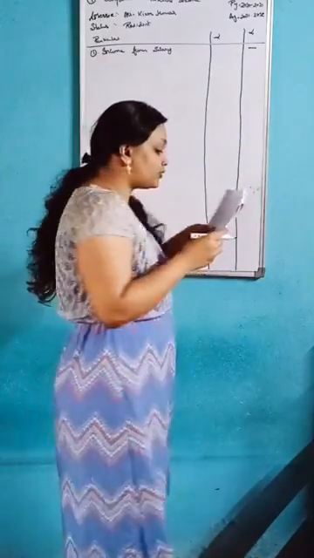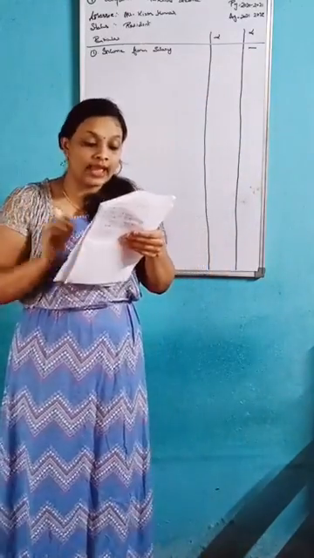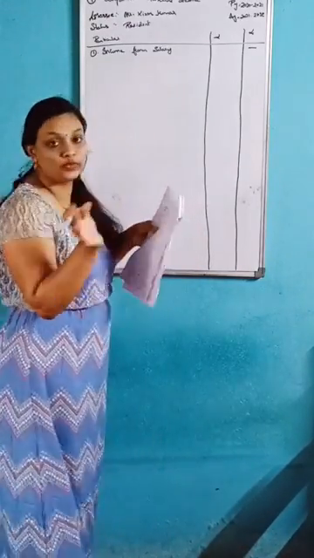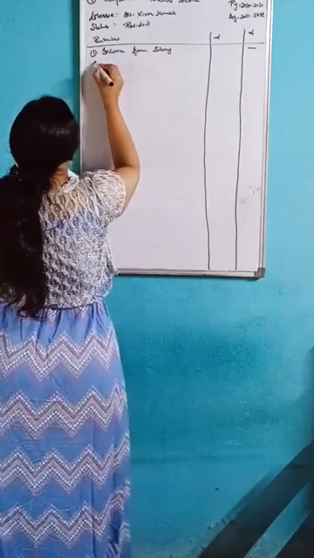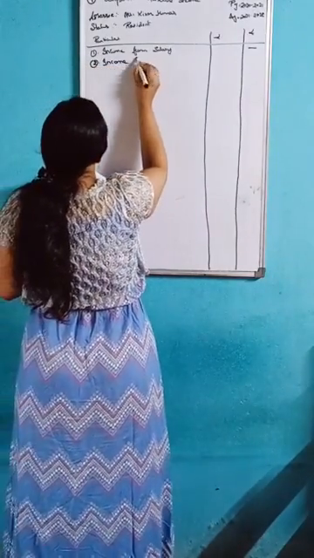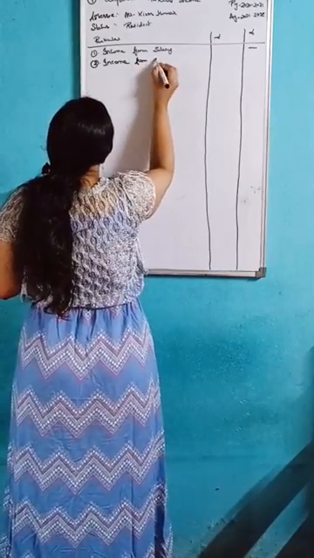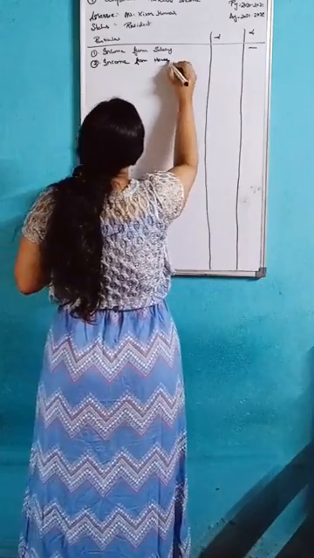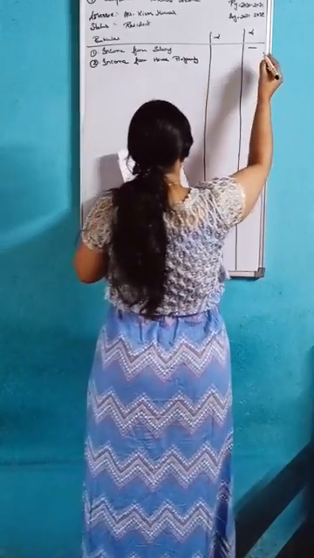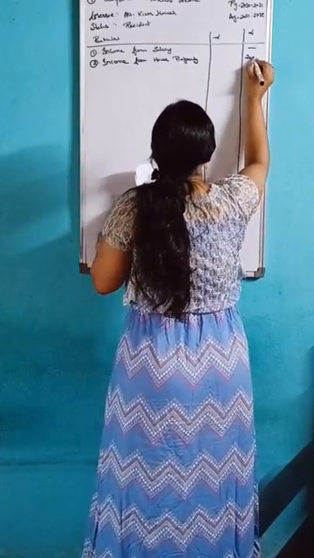Next, income from house property, they have mentioned it's computed. You write directly in the amount column 20,000.